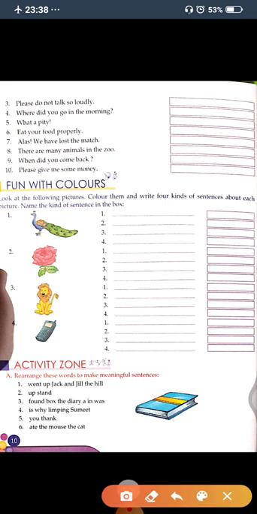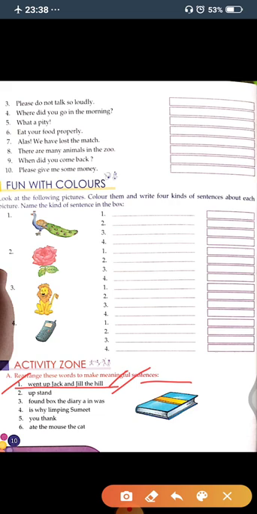The first one is: went up Jack and Jill the hill. So, are you getting a meaningful sentence from these words? No, you are not getting a meaningful sentence because the words are not arranged in a proper manner. So let's arrange the words.